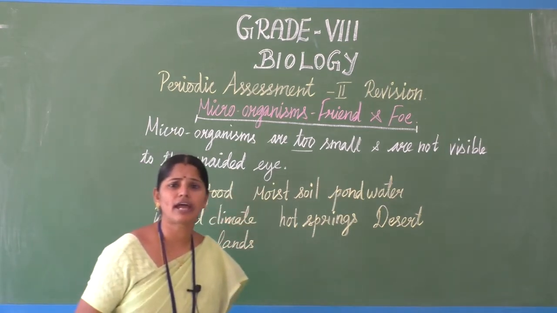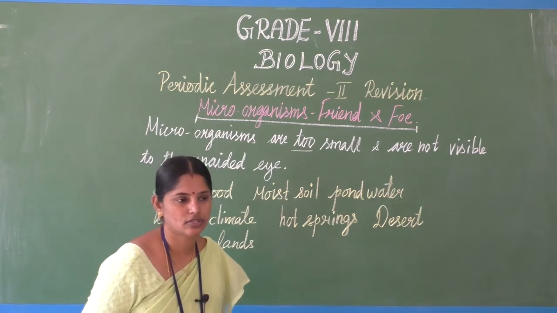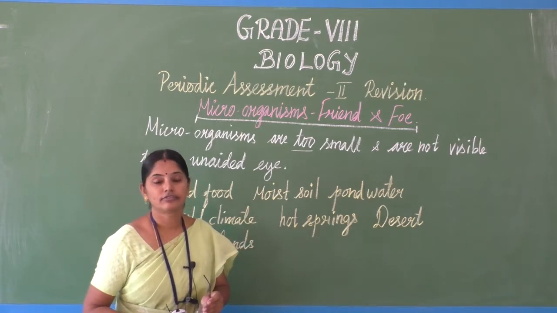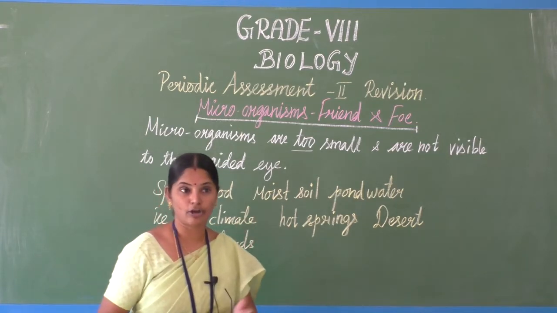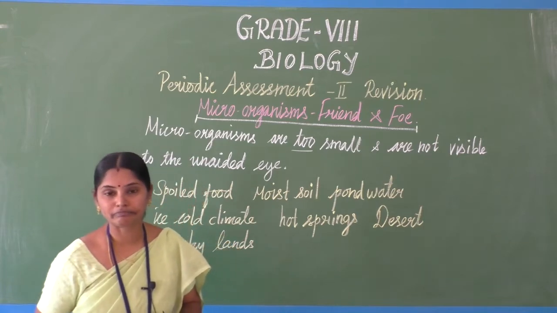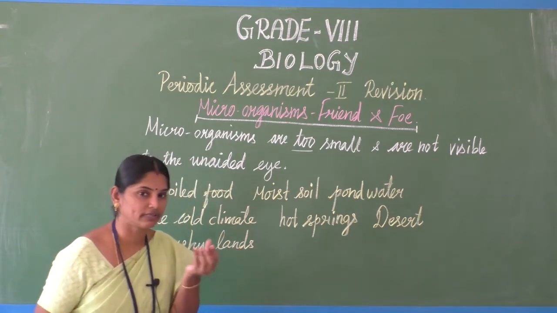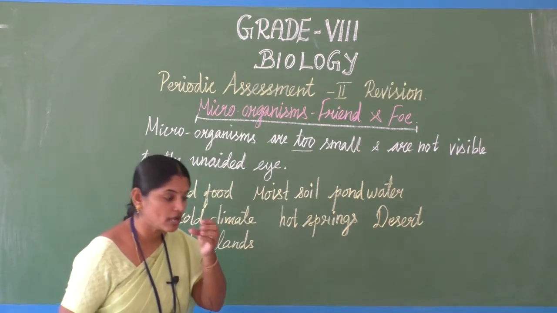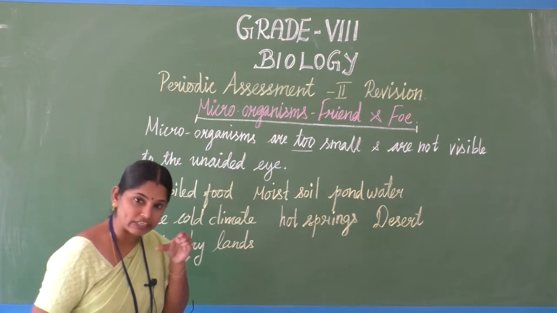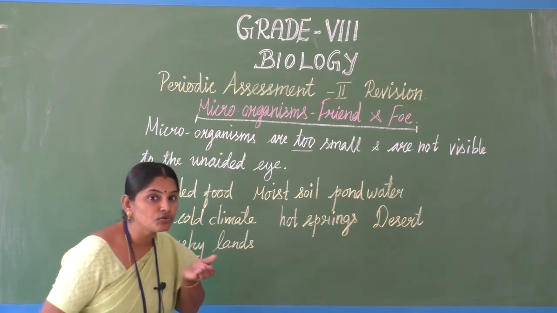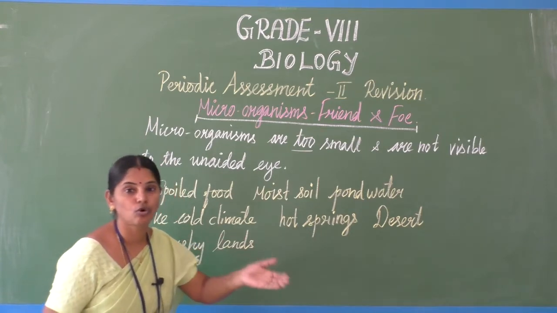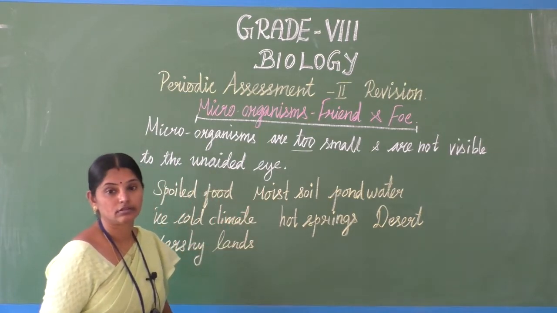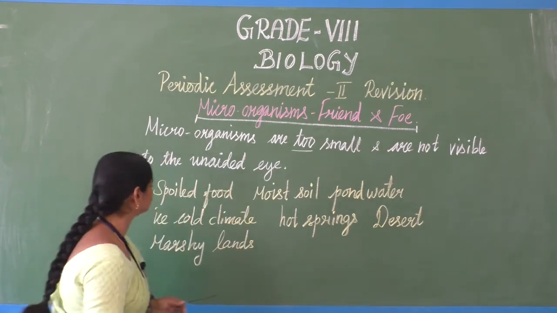Where can we find these microorganisms? In the damp region during rainy season, on the moist bread, on our food, spoiled food, we may find some greenish patch, black patch. If we observe that through the magnifying glass, we can view the microorganisms growth on that spoiled food, in moist soil, in pond water.